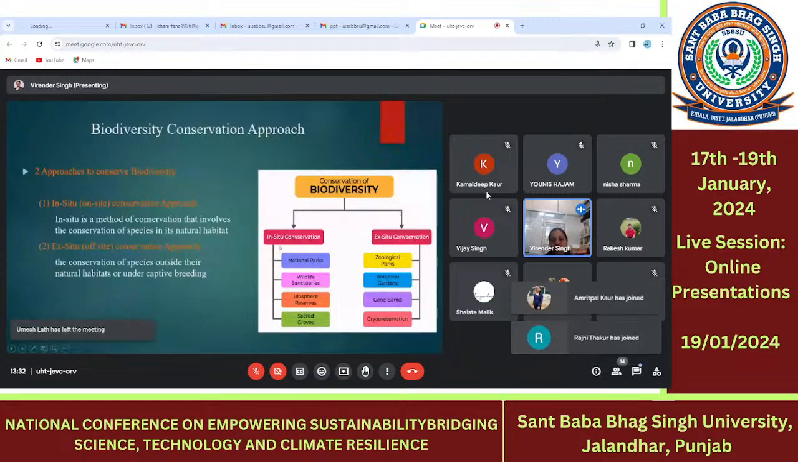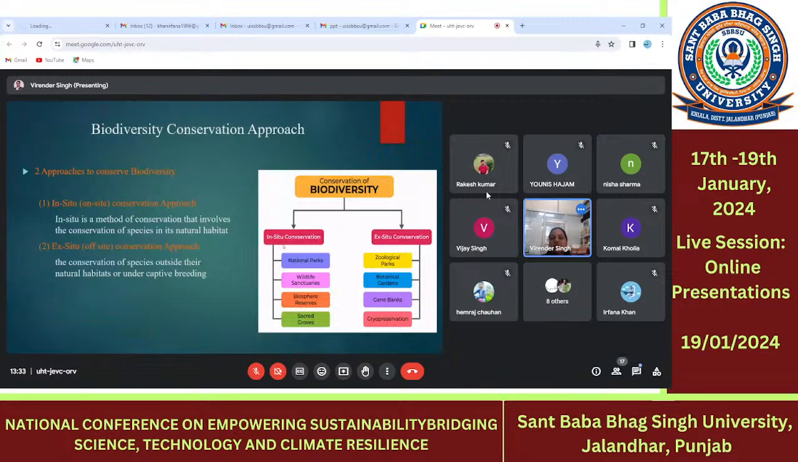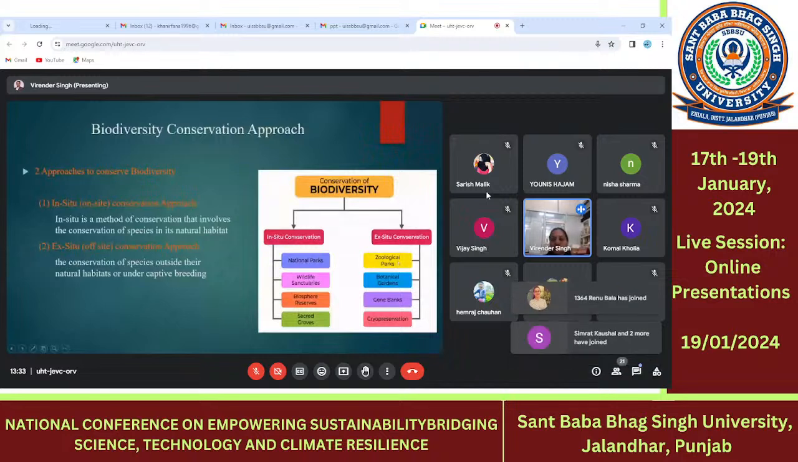In situ or on-site conservation approaches are those implemented in the natural habitat, the place where the natural species of animals or plants live. These are the national park, wildlife sanctuary, biosphere reserve, and so on. Ex situ or off-site conservation efforts are zoological parks, botanical gardens, gene banks, and cryopreservation techniques.